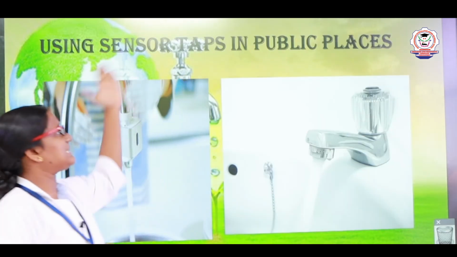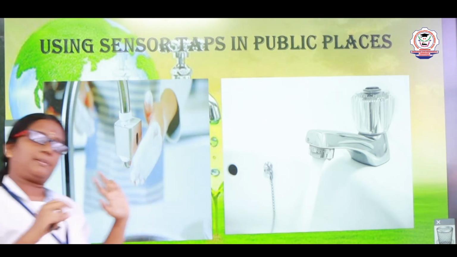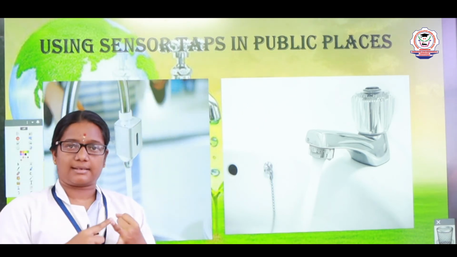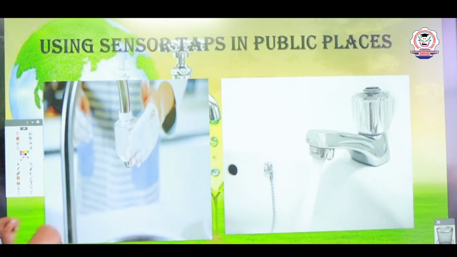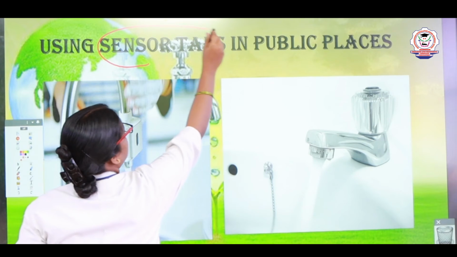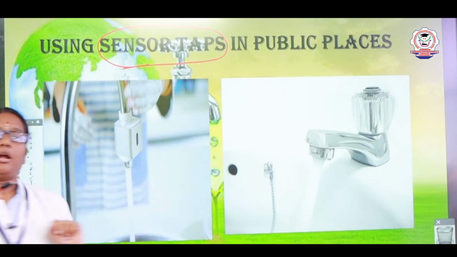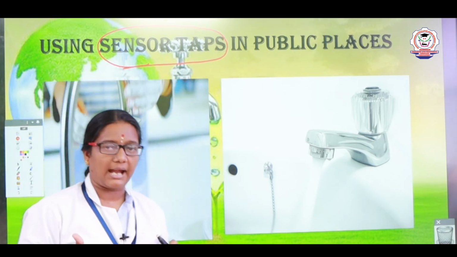Then, using sensor taps in public places. Public places means places like a mall, theatre, temple, etc. So, we should use sensor taps. What is a sensor tap, dear? What are sensor taps? This tap will flow when you show your hand at the side.